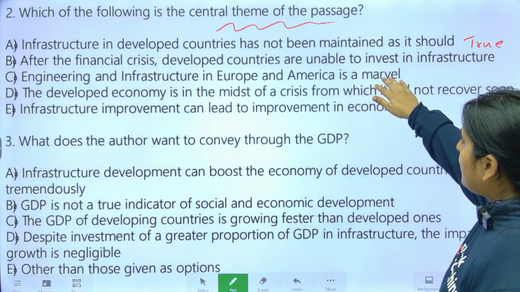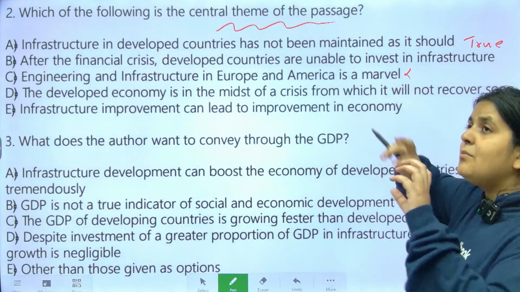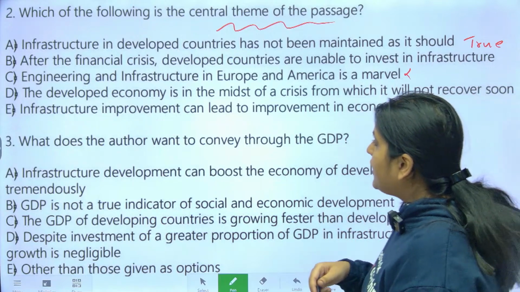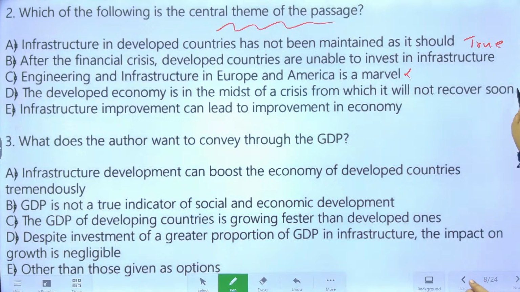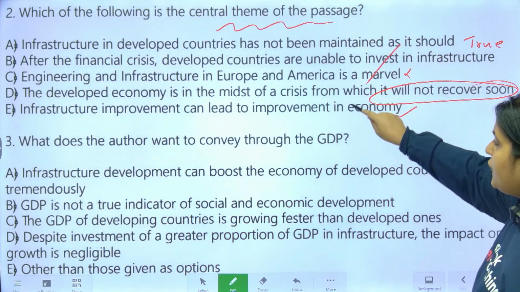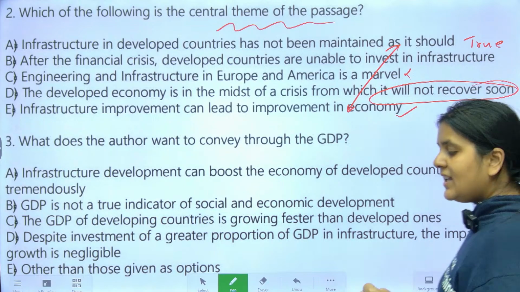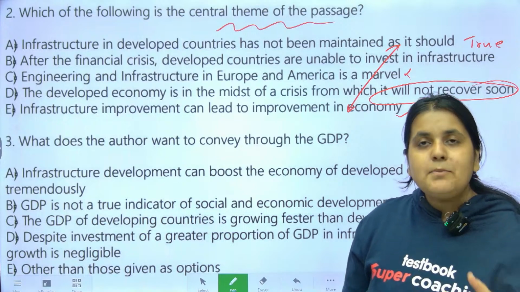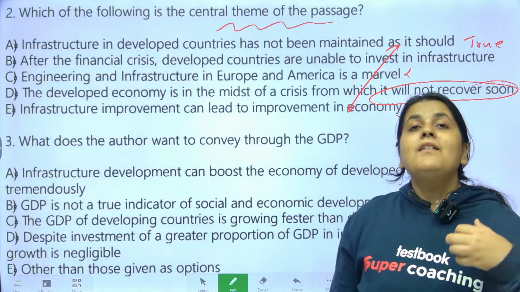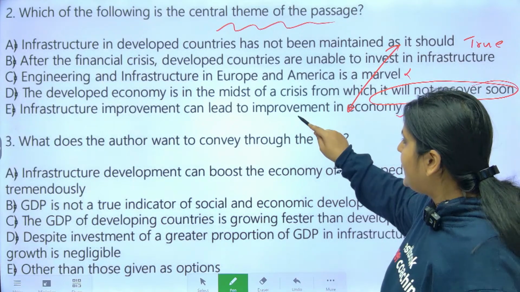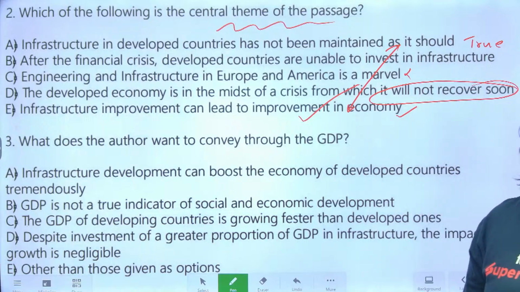Engineering and infrastructure in Europe and America is a marvel. नहीं, first line ही बोल दिया है कि एकदम decrepitude condition है, एकदम बुरी condition है. Developed economy is in the midst of a crisis from which it will not recover. ये गलत है. Infrastructure improvement can lead to improvement in economy. ये भी true है. Now, if you compare A and E, guys, see, the para starts off with the problem, but at the end of it, the next para, the second para, the third para, all of these talk about why you should improve it and how it can improve your economy. So I'm very happy. The main theme over here is E. Wonderful. Excellent work, guys.